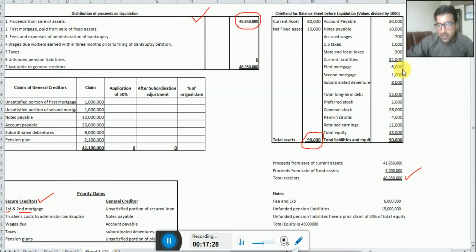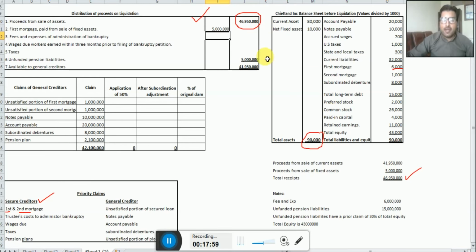The first mortgage claim is 6 million, and we have 5 million in fixed assets. It means out of this 5 million we cannot fully satisfy the first mortgage, because the first mortgage is 6 million. We can only give the first mortgage 5 million, not more.